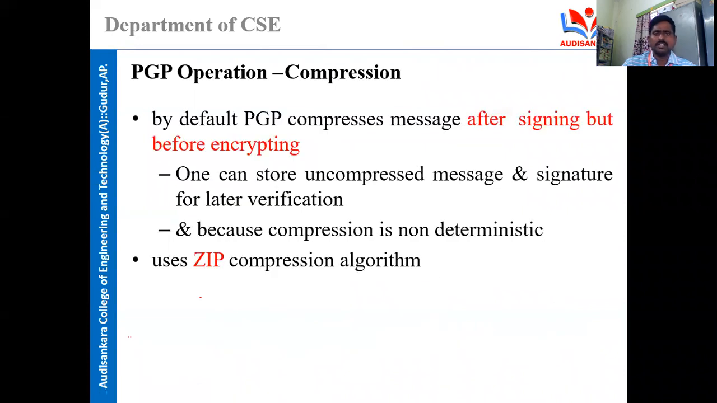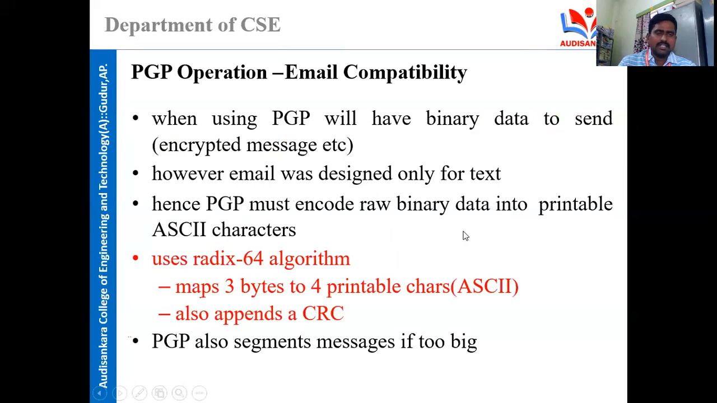See this, email compression. By default, PGP compresses the message after signing, but before encryption. So one can store the uncompressed message and signature for later verification. Because the compression is not deterministic, it uses the ZIP compression algorithm. Okay, and this one is email compatibility.